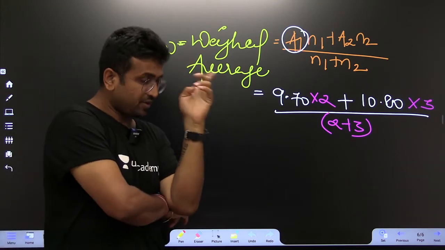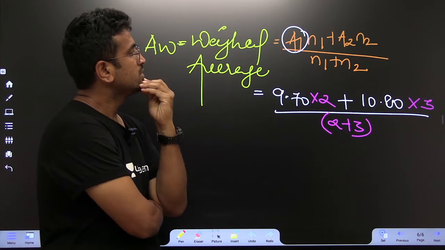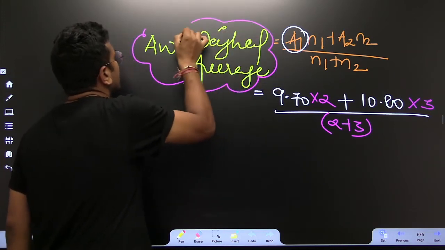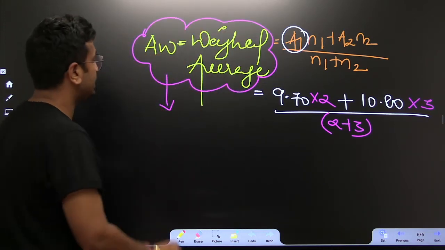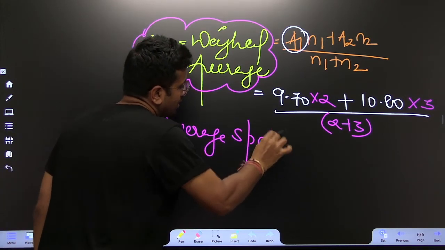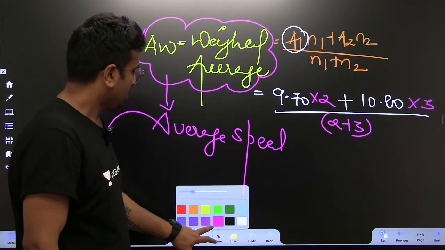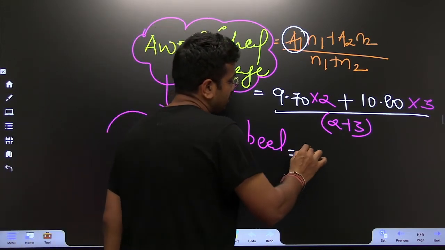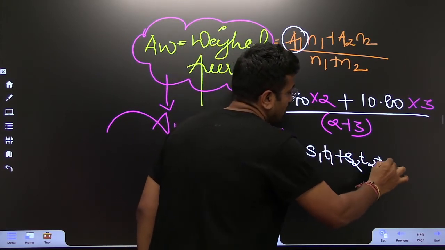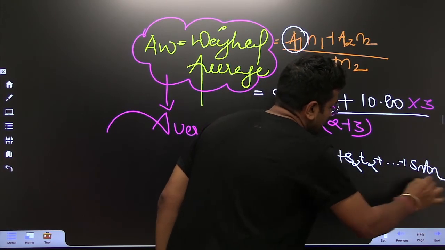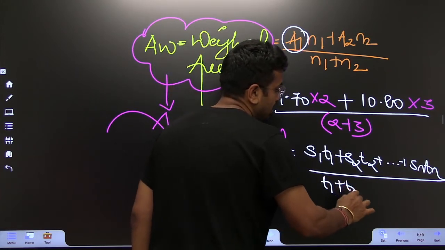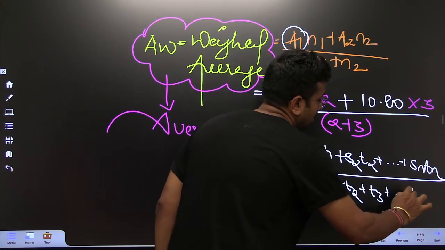Sir, I don't know, somehow I am feeling as if I saw this formula somewhere. I don't know where I saw this. Even I don't know where you saw this. But I know something which is very much related to this, and that is average speed. What is the meaning of average speed? S1 T1 plus S2 T2 up to Sn Tn, divided by T1 plus T2 plus T3 up to Tn.